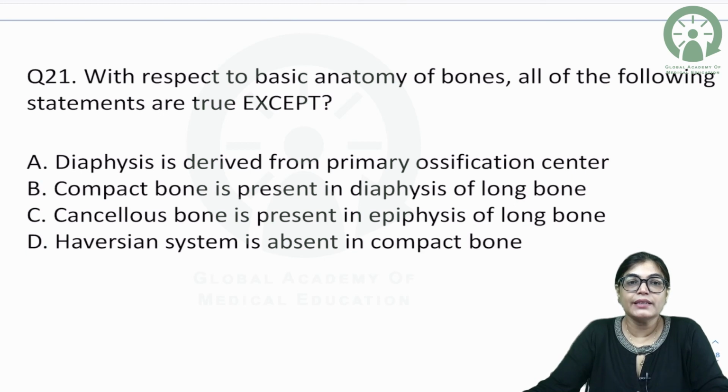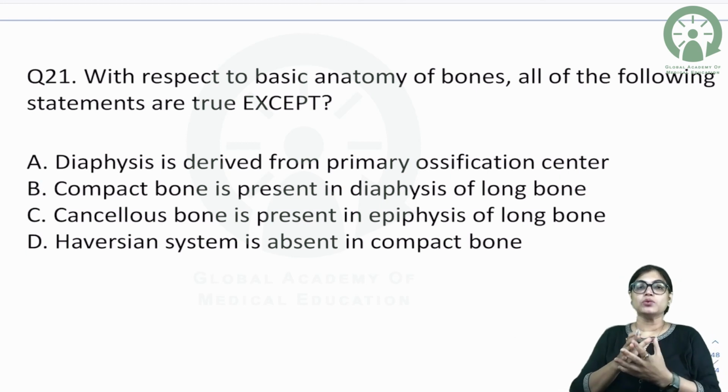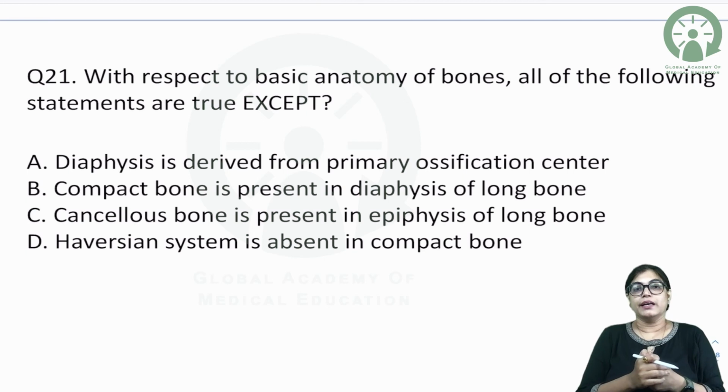Okay, the options are: diaphysis is derived from primary ossification center, compact bone is present in diaphysis of long bone, cancellous bone is present in epiphysis of long bone, Haversian system is absent in compact bone. So my dear aspirants, we have to know the basic anatomy of the bone and mark which is the incorrect statement.